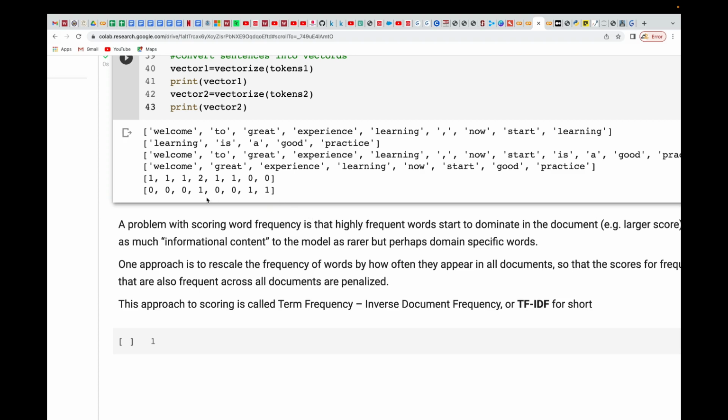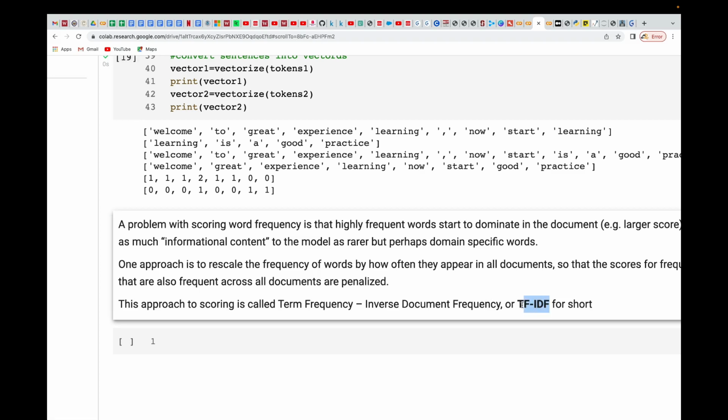So in order to take care of that, we have one more concept which we refer to as TF-IDF, which is nothing but term frequency inverse document frequency. We shorten it to TF-IDF. We're going to see what that means and how we use it in the next session. All right.